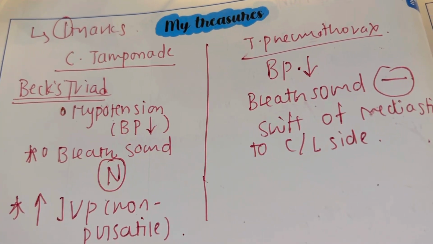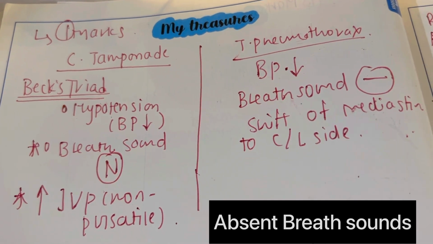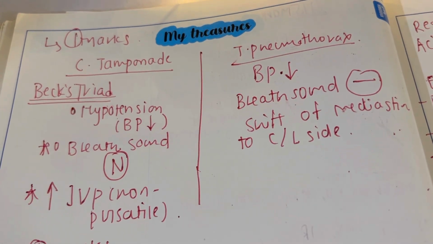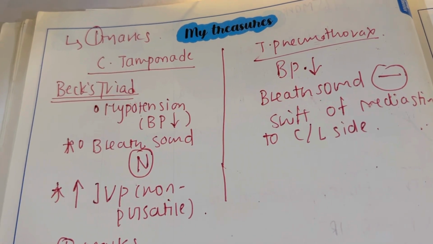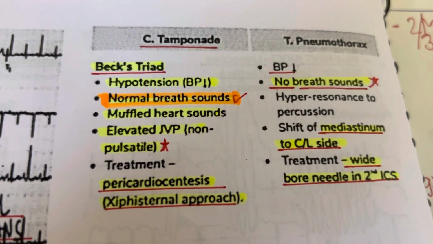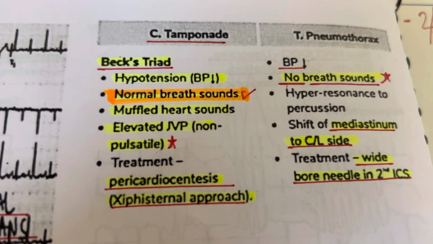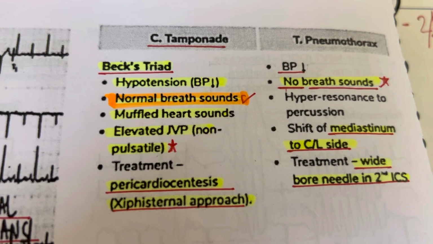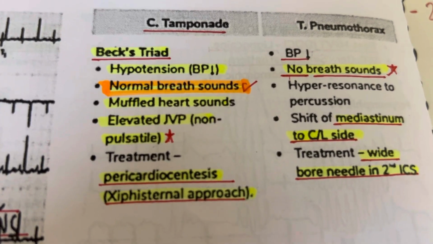In tension pneumothorax we see hypotension, but breath sound is absent and there is a shift of the mediastinum to the contralateral side. So this will definitely give you 1 mark. So in this way, in ECG you can score 2 to 3 marks and 1 mark in this question. So 3 to 4 marks or 4 to 5 marks you can score in CVS.